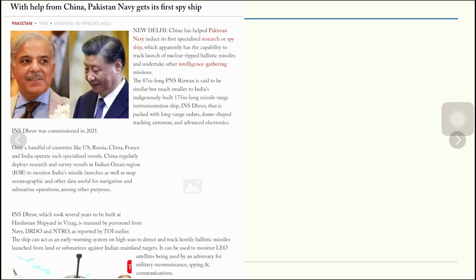We now move on to the second topic, and that is China-Pakistan Navy get its first spy ship. As you must have seen, in GS2 international relations, India has two borders which are fragile enough. One in the western sector, that is with Pakistan, another in the northern sector, that is with China. Both have unsettled borders, and border skirmishes have played a bigger role in the complexity of relations between these two countries. India has to maintain its arsenal of arms, ammunition, etc. to be prepared for the possibility that tomorrow it can be a two-front war or two-front kind of challenges.